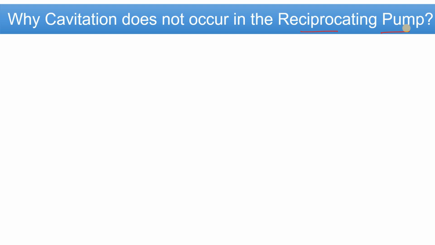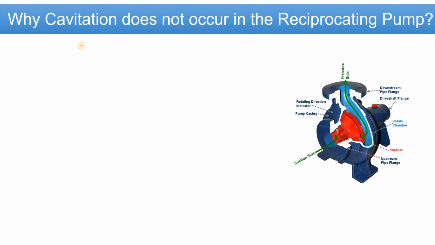So first of all, we will understand what the meaning of cavitation is and how cavitation occurs in the centrifugal pump. Cavitation is the formation of bubbles and collapsing of them. This is the definition of cavitation.